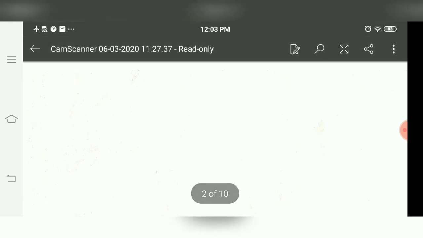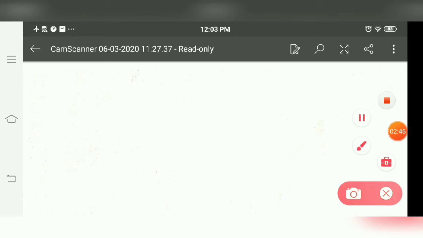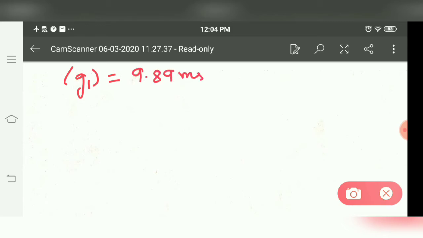Suppose I did the experiment four times. Initially I get g1 equals 9.89 meter per second square.